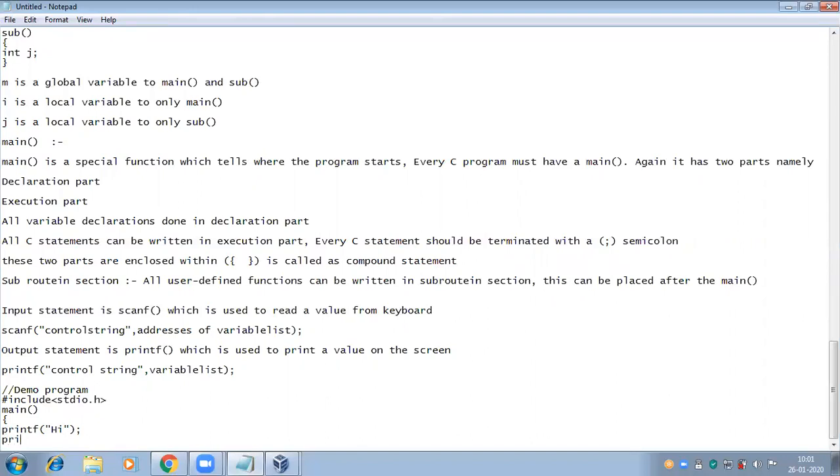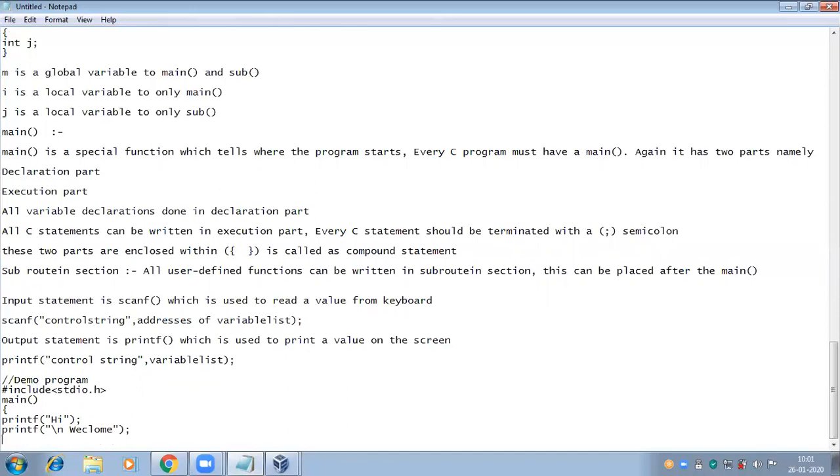If I'm using the \n, then after printing the line, control comes to the new line. The cursor is waiting on the new line.